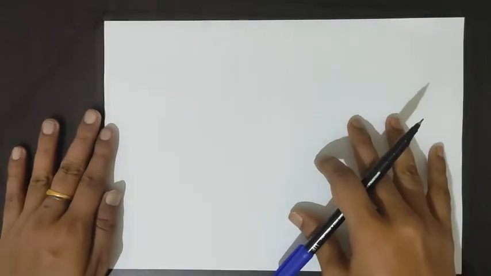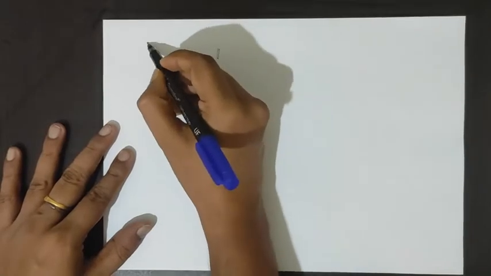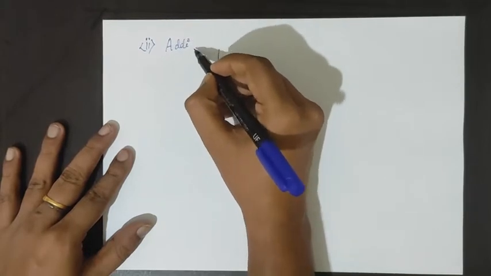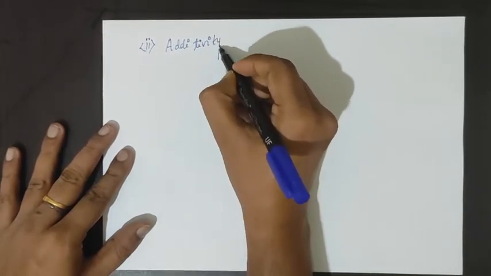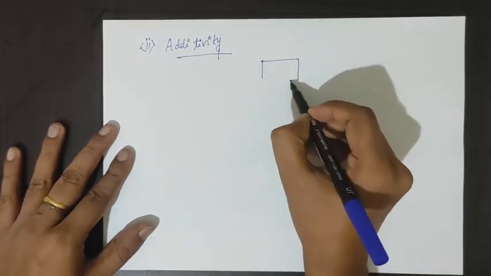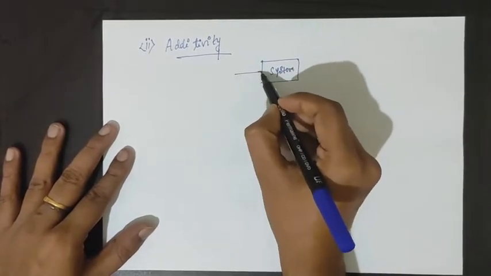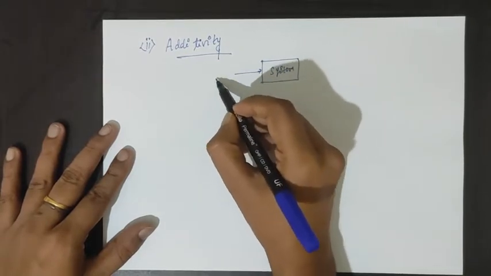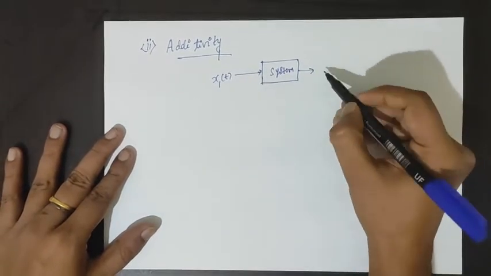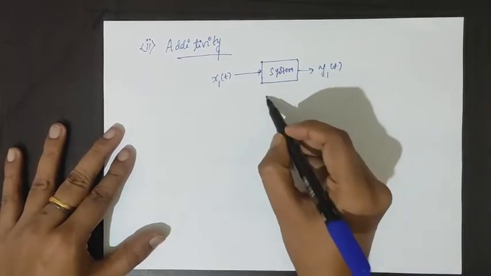Let's move on to another property related to linear system: additivity. Suppose there is a system where x1(t) gives a corresponding output y1(t).